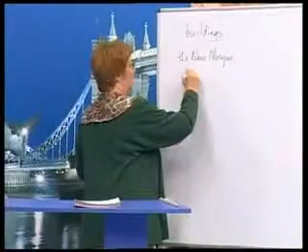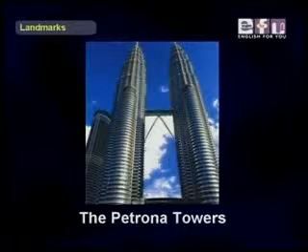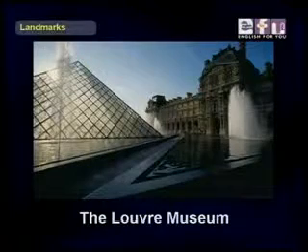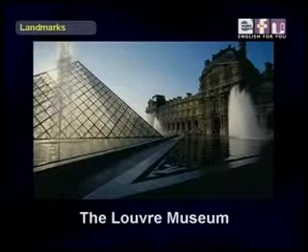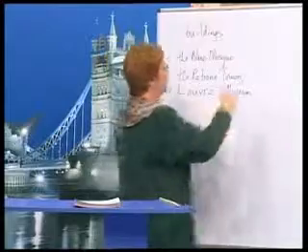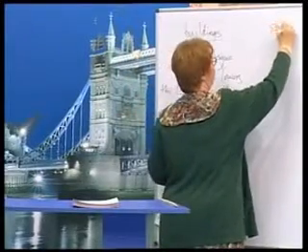The Petronas Towers in Malaysia. Very big buildings. And Isabel? The Louvre Museum in Paris. Very famous museum.